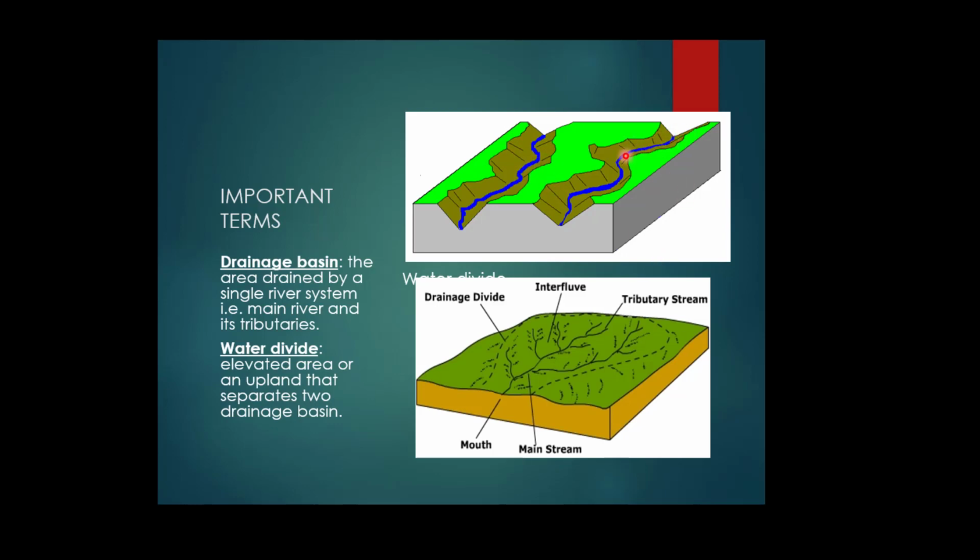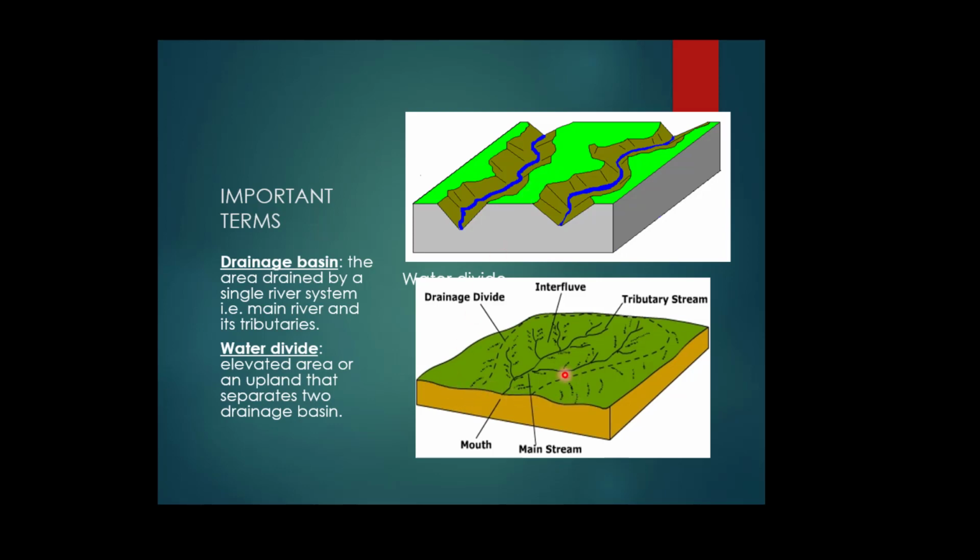And the second drainage system is here, and these are drained by a single main river along with its tributaries which are coming from different directions to join the main river system. And this is the upland area, mountainous areas, or any elevated areas which act as a water divide. This is the water divide. This can be a mountainous area, any upland area, plateau or hill, or any kind of surface that divides the two river systems, that divides the two drainage basins.